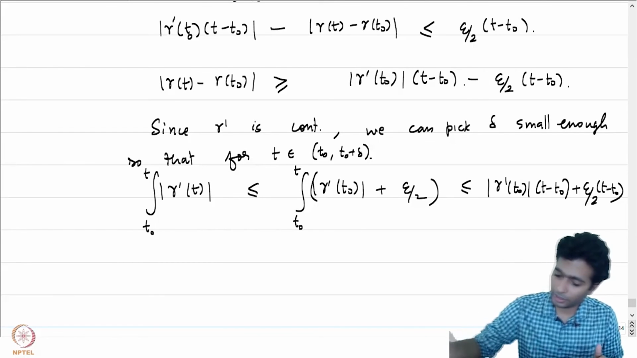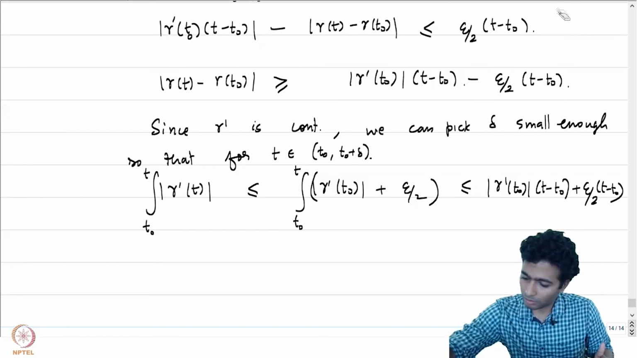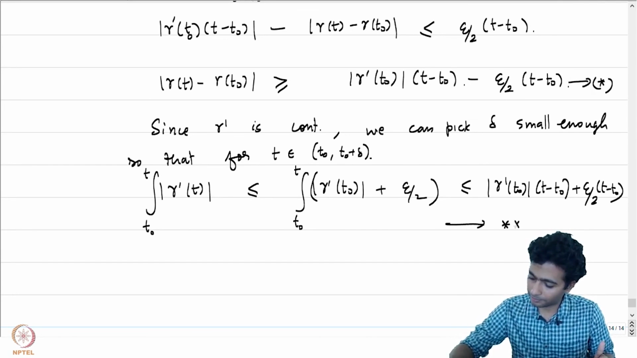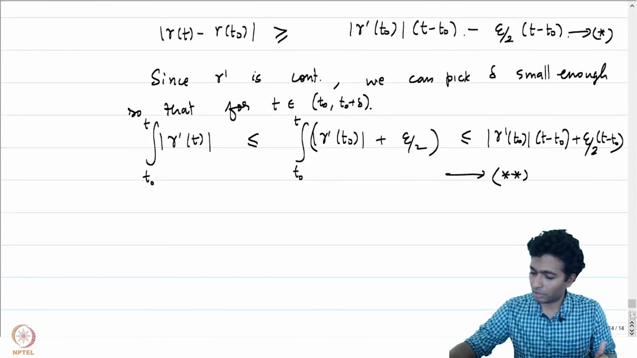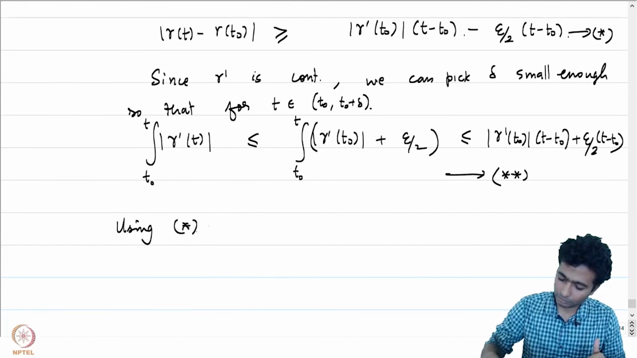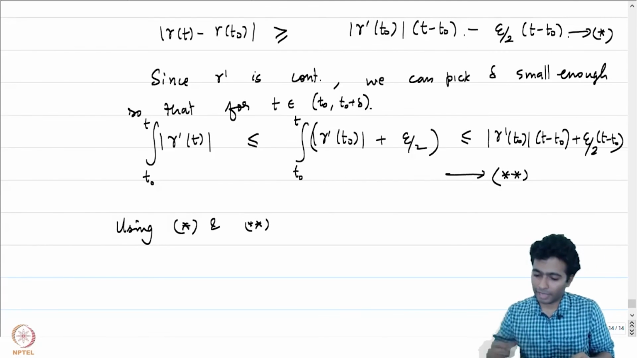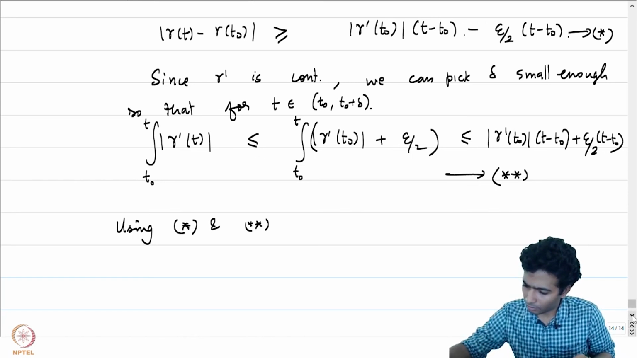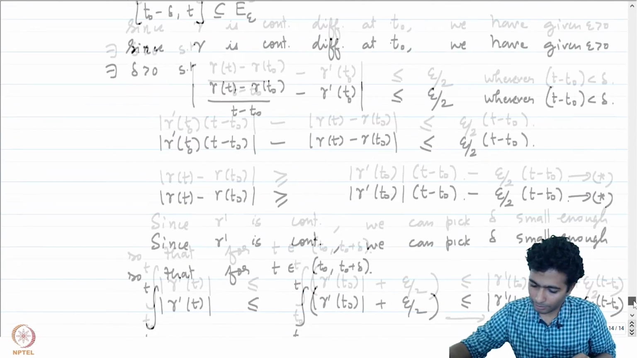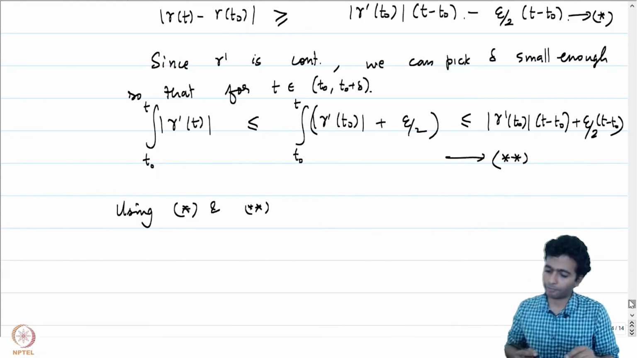And by using the equality here, star, and this is star star, both these inequalities give, what do we have? Let me show you what star is so that I will write it down accordingly.